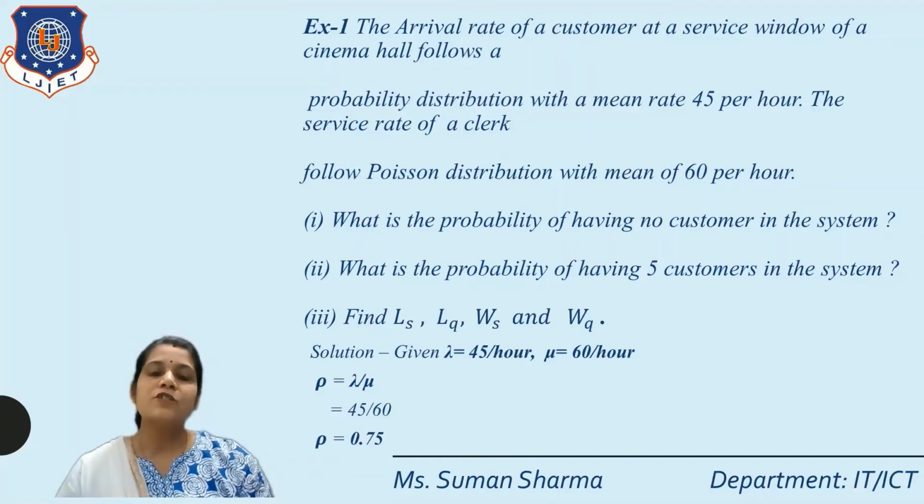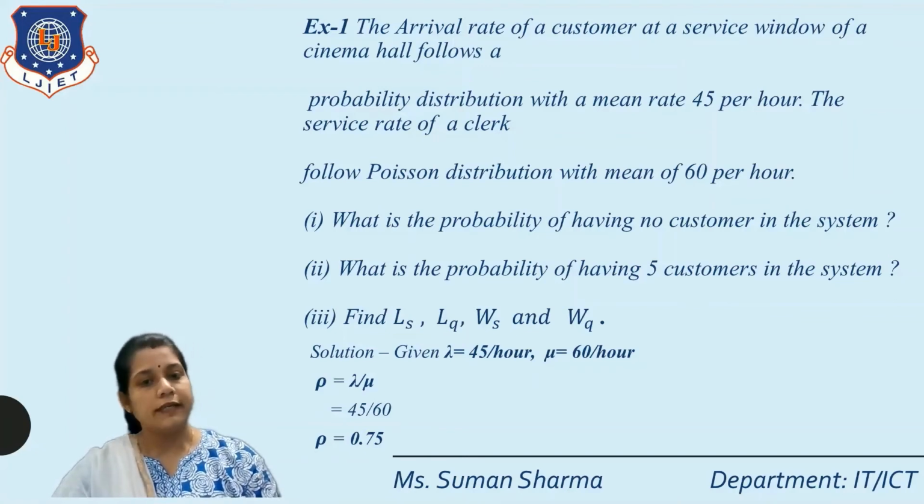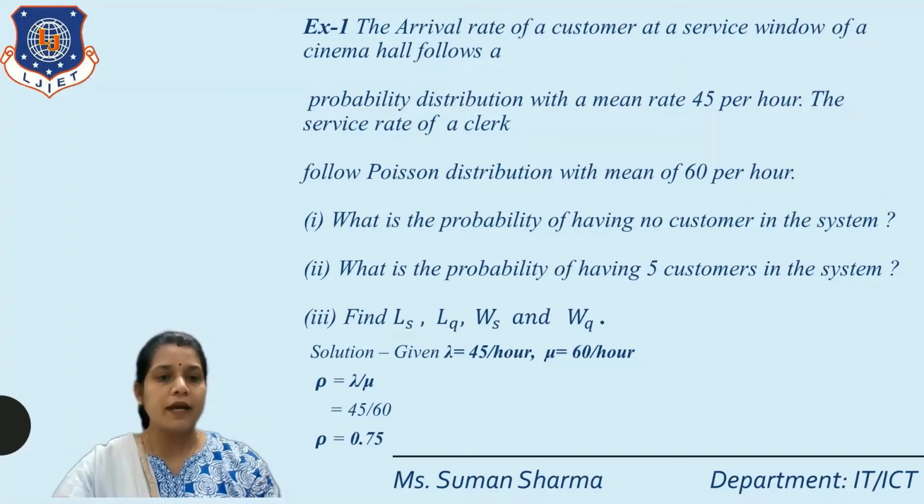So in every question, first you find out lambda and mu. That means the arrival rate and the service rate. So first of all, we write here lambda is equal to 45 per hour and mu is equal to 60 per hour, already given in our question. Here first we find rho. Rho means traffic intensity, or utilization rate. So rho is equal to lambda by mu.